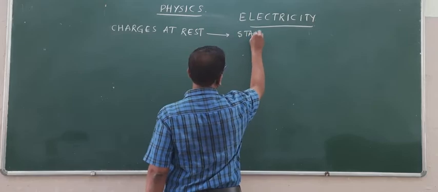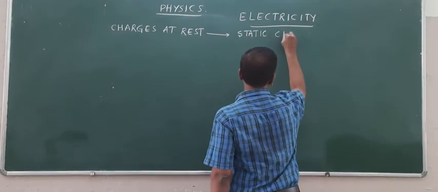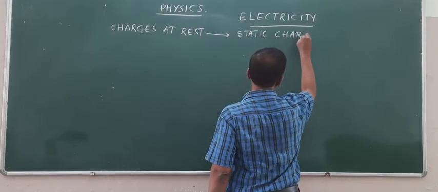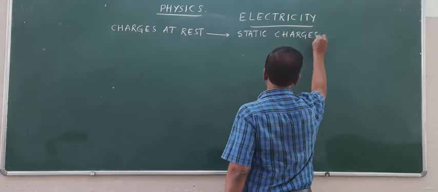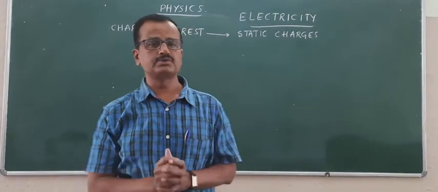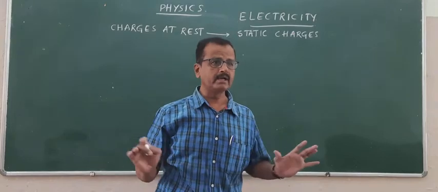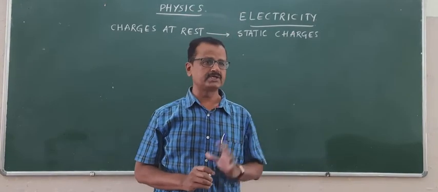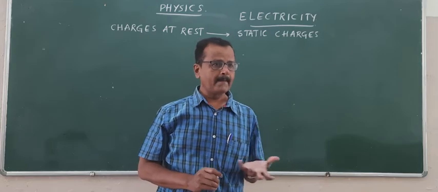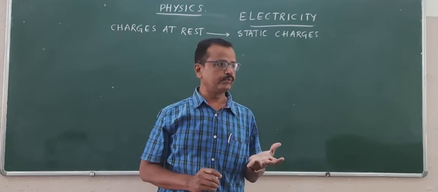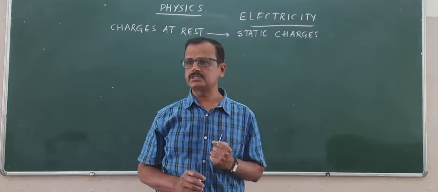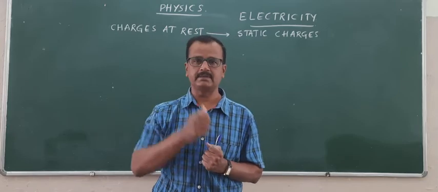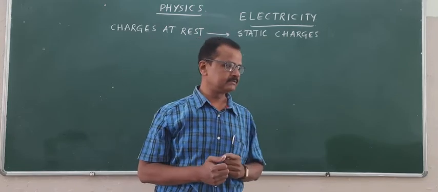To give an example, when you wear rubber shoes and walk on a wooden platform, then due to the friction, the rubber sole of the shoe will be charged and it may attract pieces of paper or a light feather.